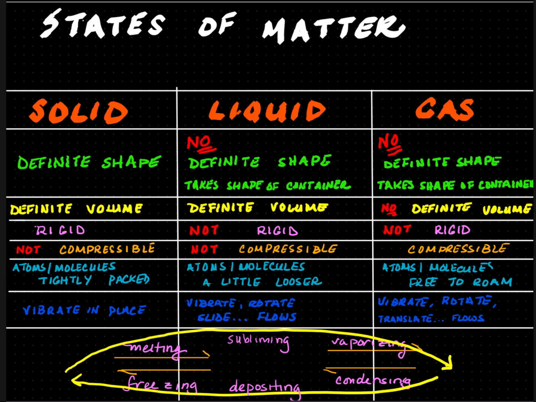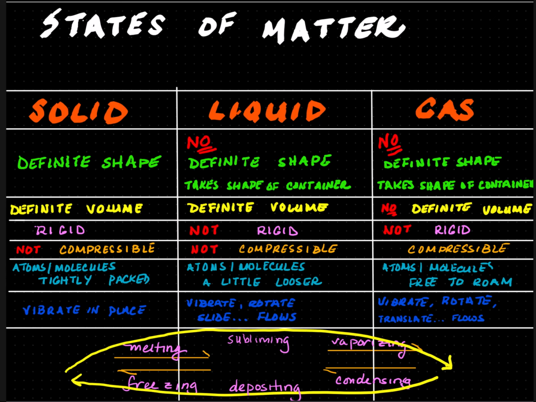Solids and liquids have definite volume. So if I have a solid that is 1 meter cubed, I cannot put that same solid all into a 1 centimeter cube volume. If I have 1 liter liquid, I cannot put that in 1 cup. So solids and liquids have definite volume. Gases do not have definite volume because they're so spread out. If I had enough pressure, I could squeeze all the molecules into a small volume container.